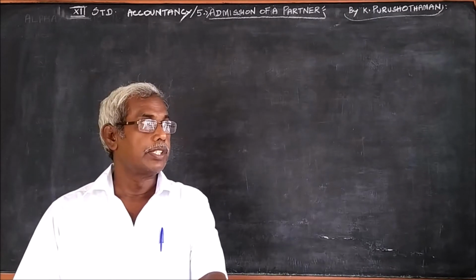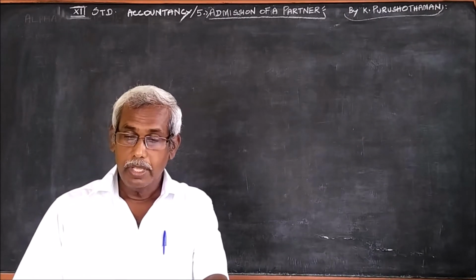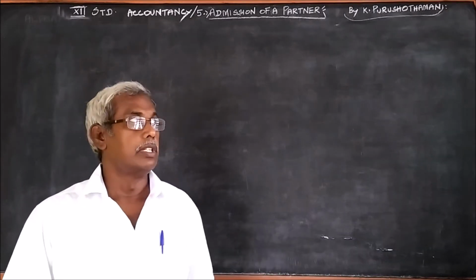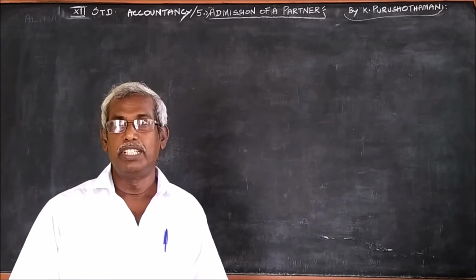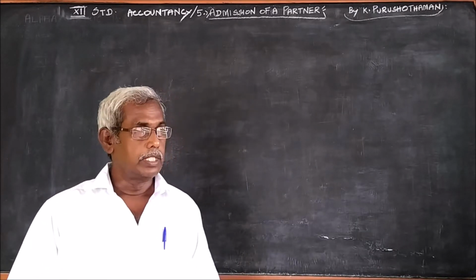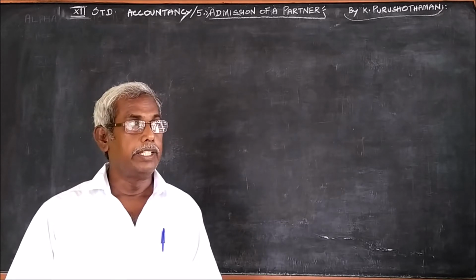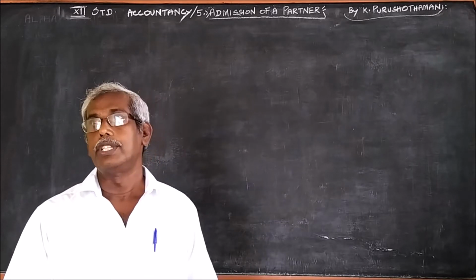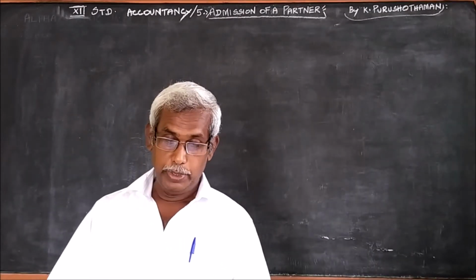Good morning, students. Today let us pass on to the next problems which may be asked under 5-mark questions in the public examination. These are all called comprehensive problems. You can find it in your textbook on page number 178, and the problem number 24 we are going to see.